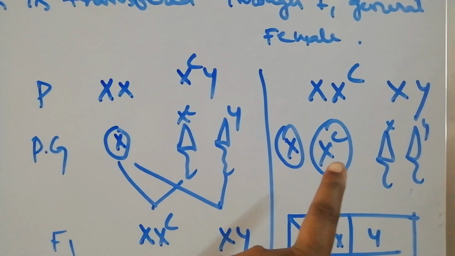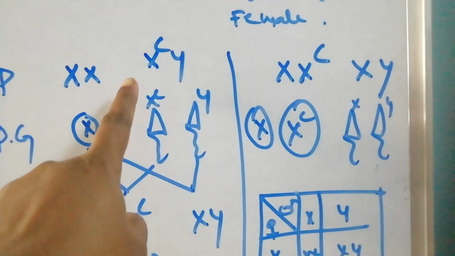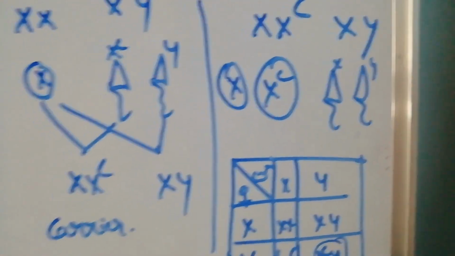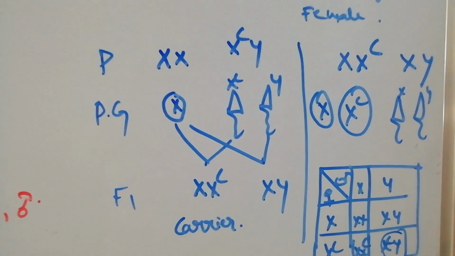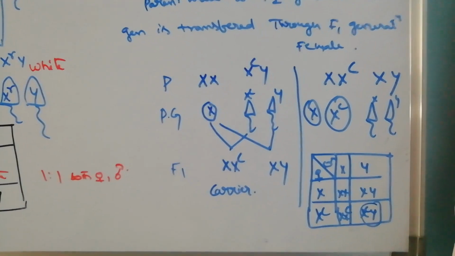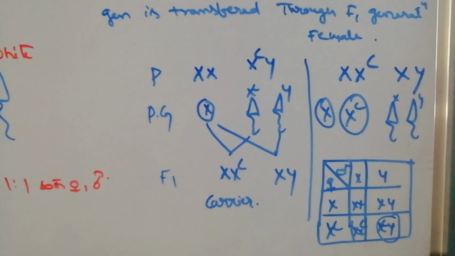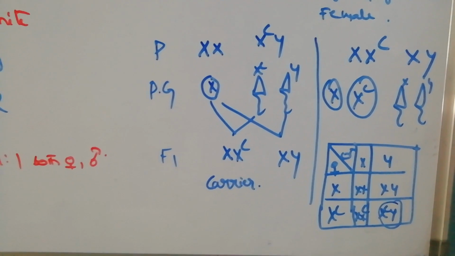She marries a normal person, and her son is affected. That means from the grandfather, the grandson is affected through the carrier daughter. Grandfather to grandson through the carrier daughter is called crisscross.